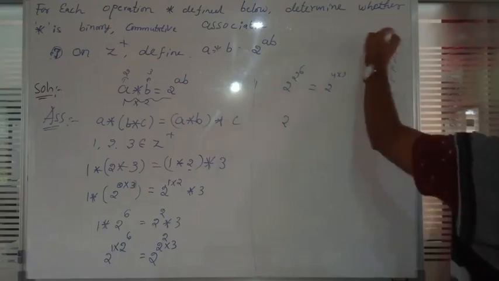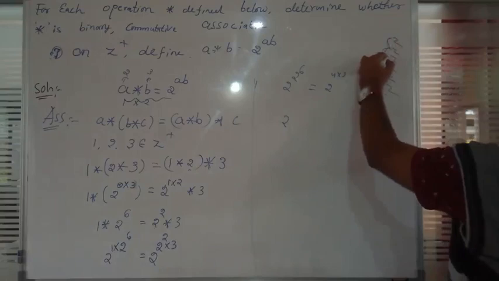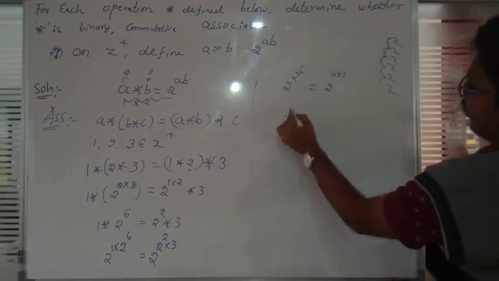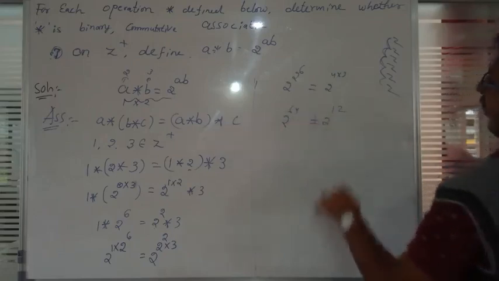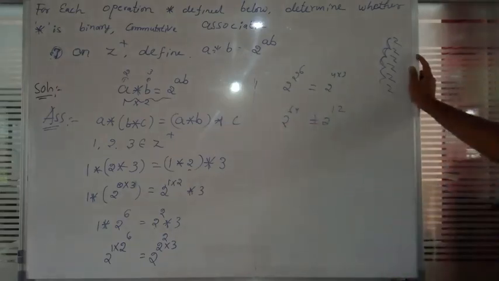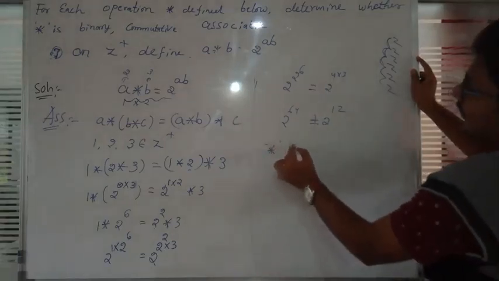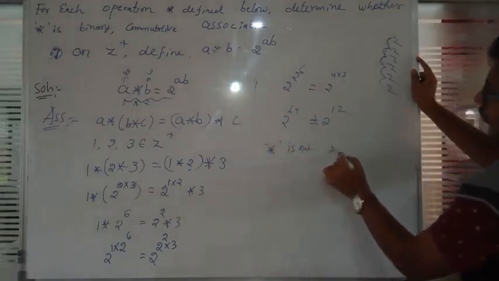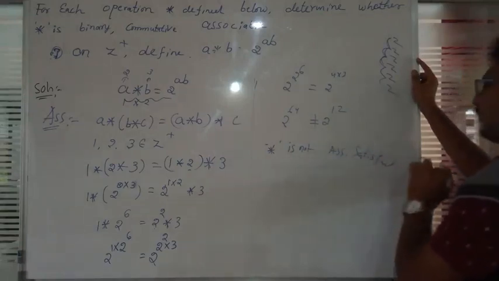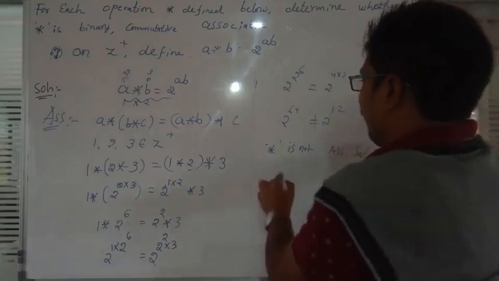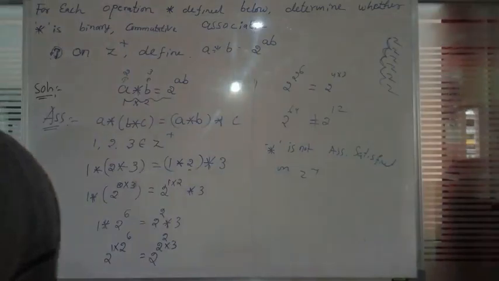2 raised to 6 is 64, and the other is 2 raised to 12. Both are not equal. 2 raised to 64 and 2 raised to 12 are not equal. So star is not associative, not satisfied on Z plus. Okay, now next one we will take that one.